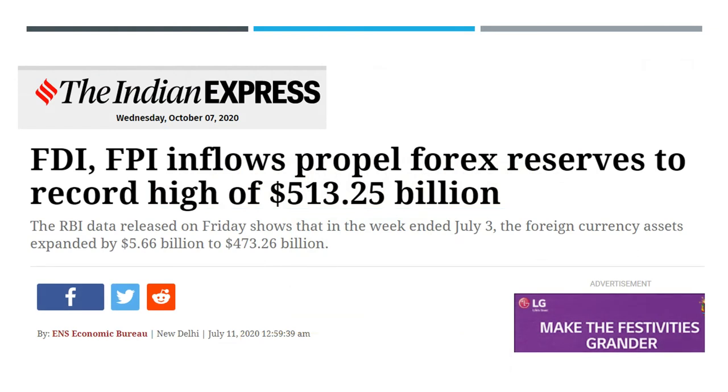Just before entering into the theoretical discussions, one of the recent news articles in the Indian Express says that there has been a huge inflow of FDI and FPI, and that has increased the forex reserves to more than $500 billion in India. So that is the reserves.